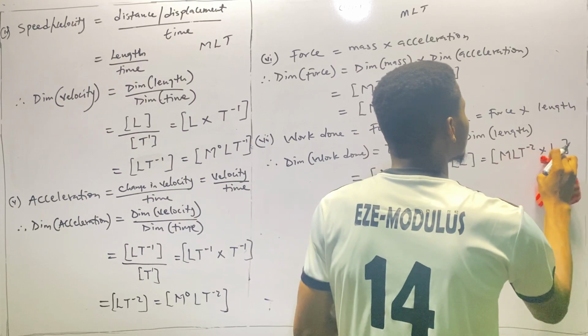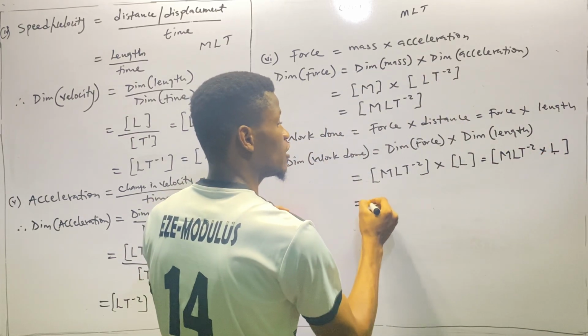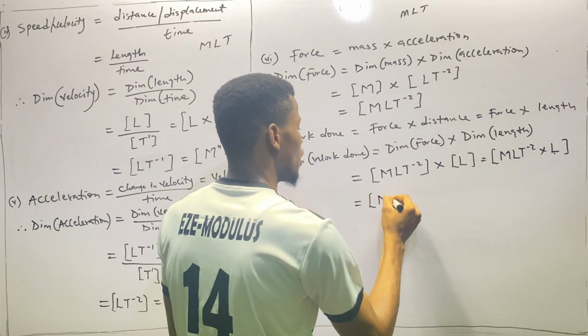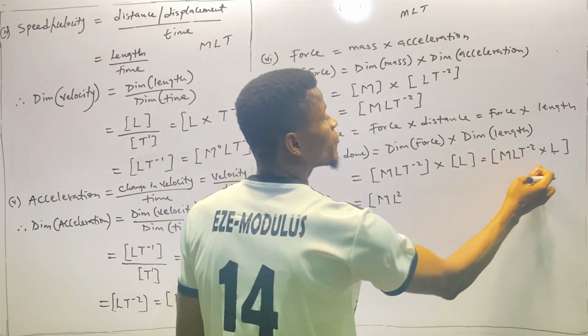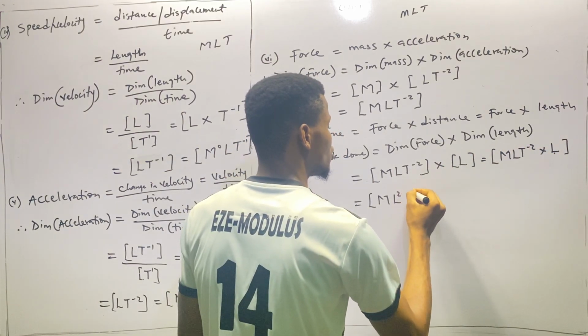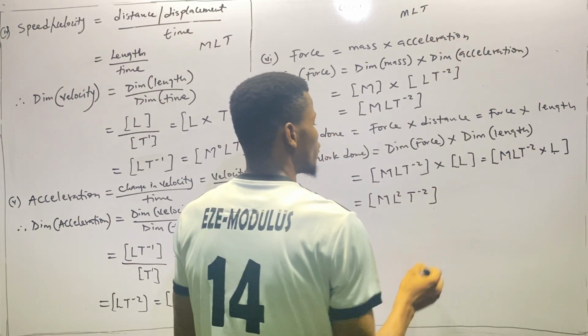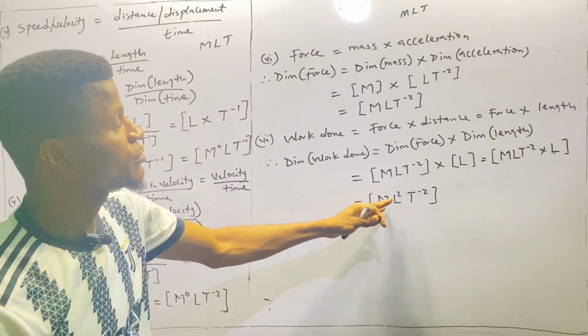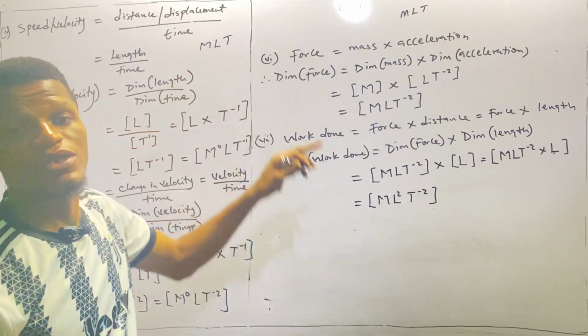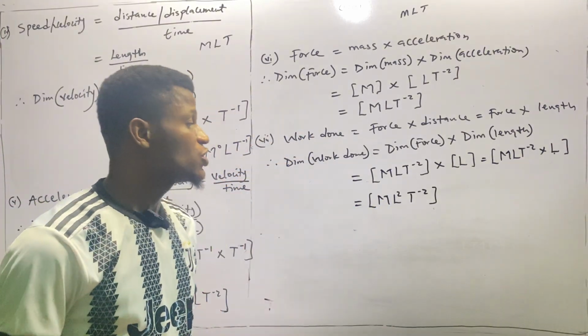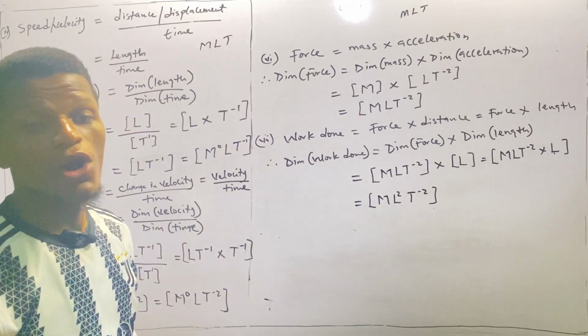So here we have ML squared, coming from L times L, then the remaining T raised to the power minus 2. Of course, this is the standard form because it already contains MLT. So this is the dimension of work done.